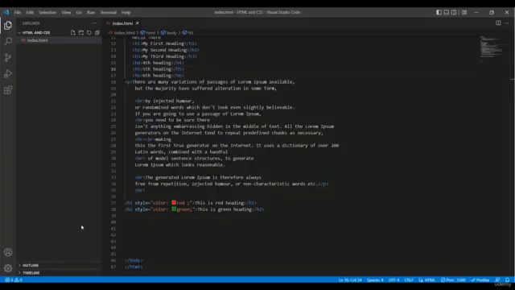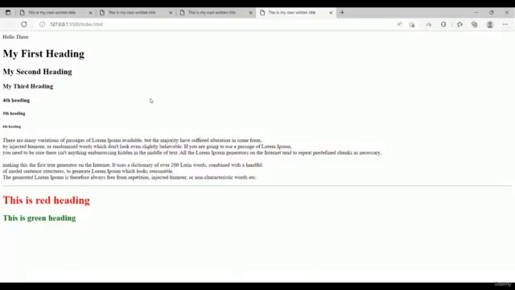So we just learned how you color a text, but what will you do if you want to change the color of your entire background? Likewise, we have the white background, but I don't want to keep the white background. I want to change the background color instead of white. So how you will do that, we are going to learn right now.